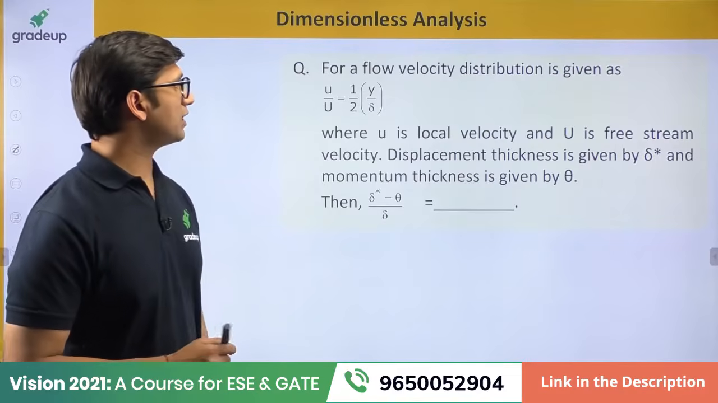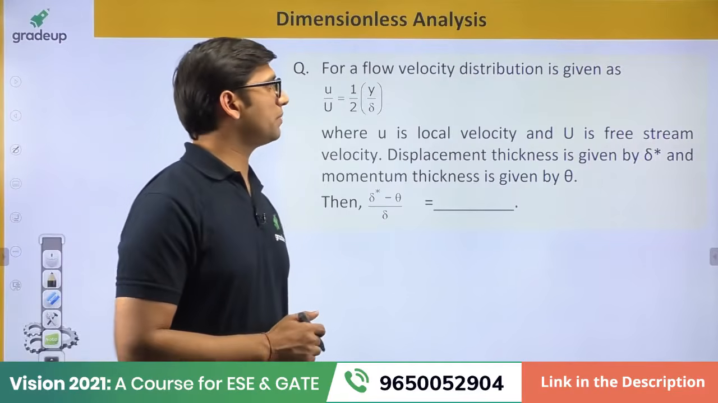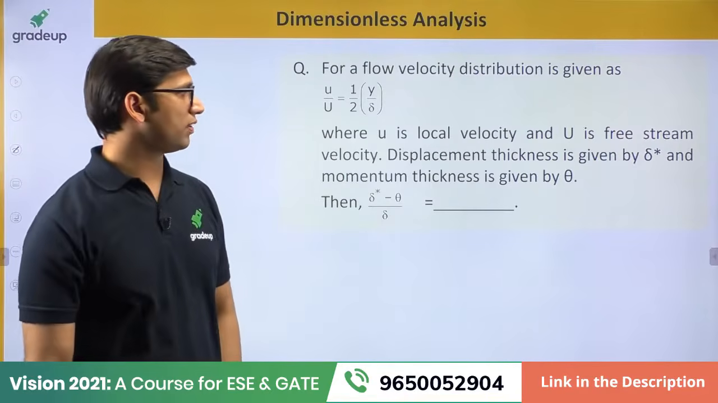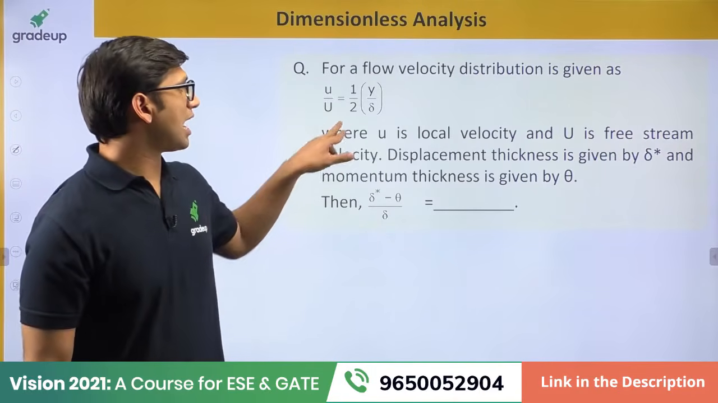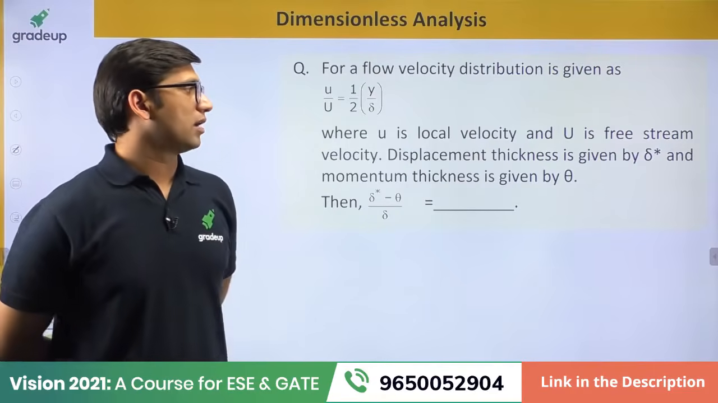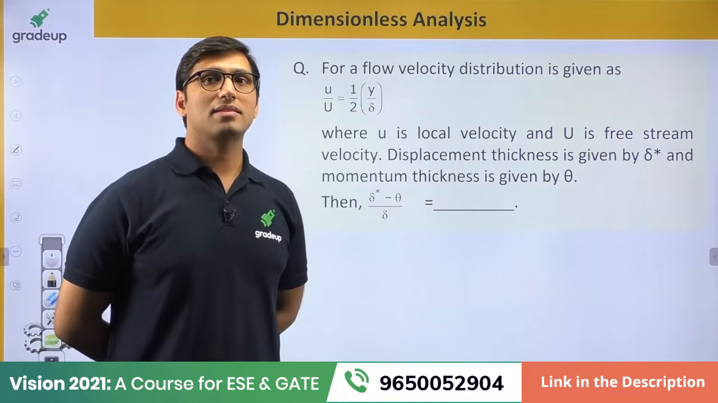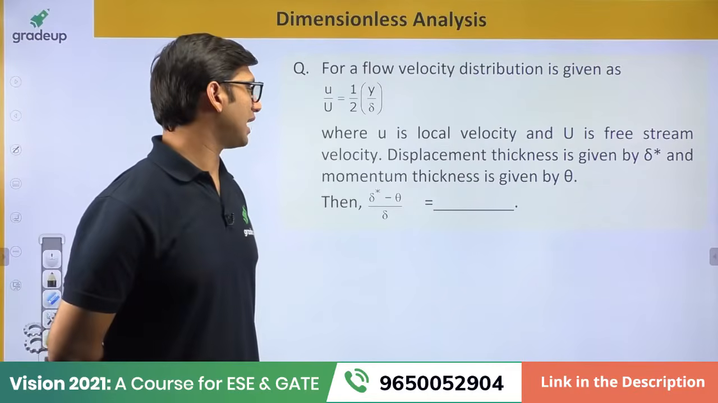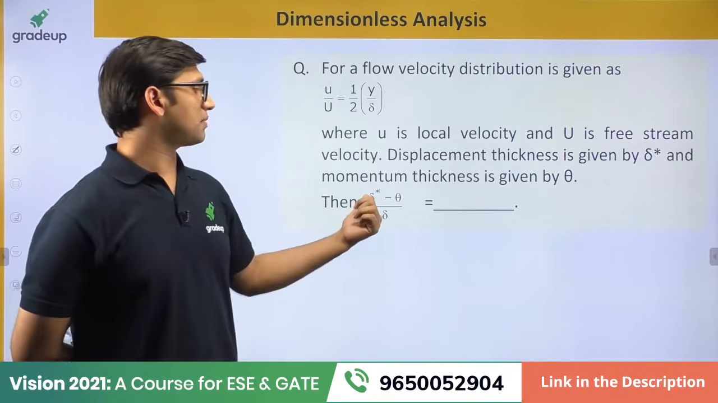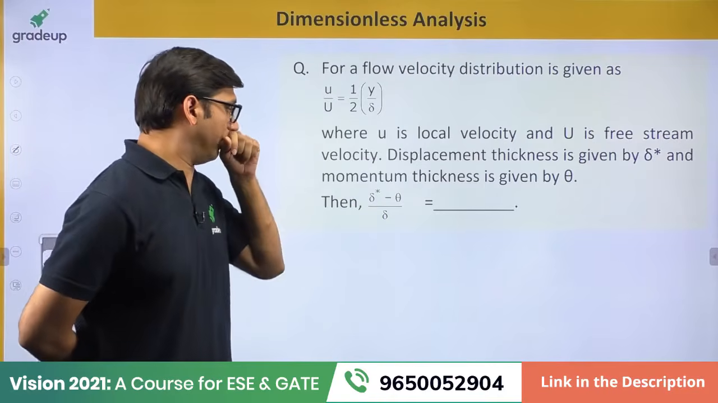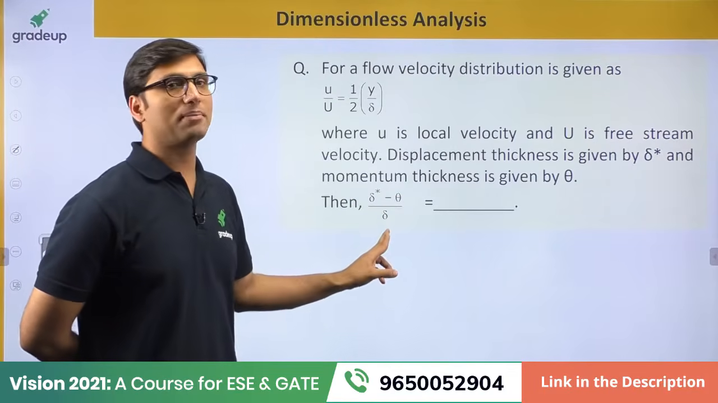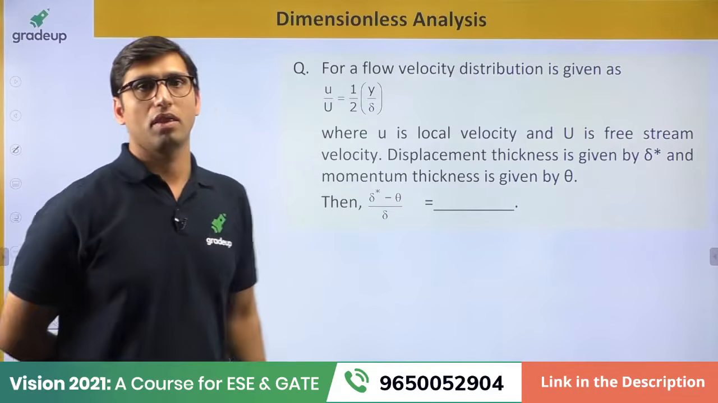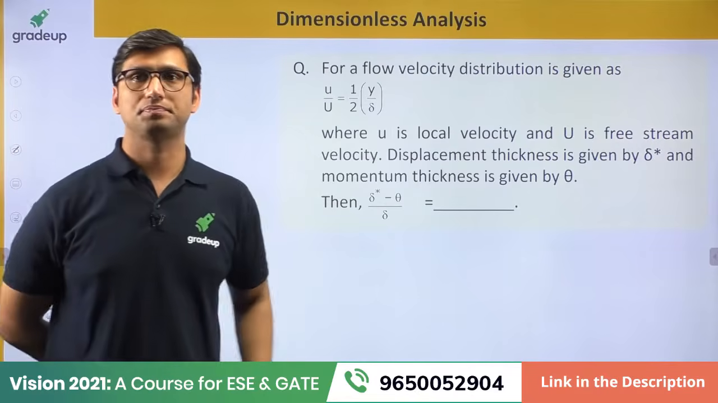In this question, they have given that for a flow, velocity distribution is given as u by U, where capital U is the free stream velocity, is equal to half of y by delta, okay? Displacement thickness is given by delta star and the momentum thickness is given by theta. So you have to tell this ratio, displacement thickness minus momentum thickness divided by boundary layer thickness. What will be the value of this ratio? Okay, so solve the question and tell me the answer.